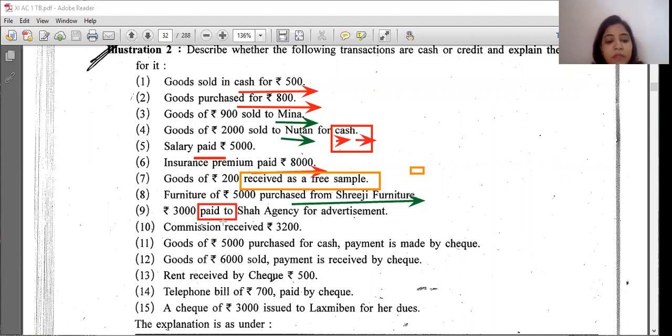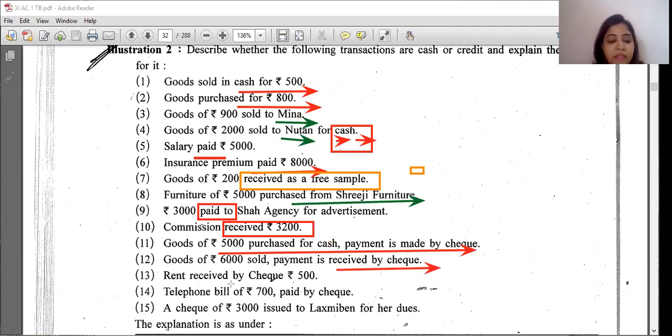Commission received. Again it's a received. Any paisa has come, so cash transaction. Goods of 5,000 purchased for cash. Payment is made by check. So again it's a cash transaction. Yes or no? Goods of 6,000 sold. Payment is received by check. So again check is there, so it's a cash transaction.